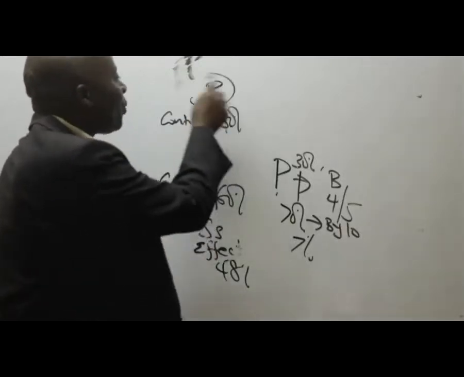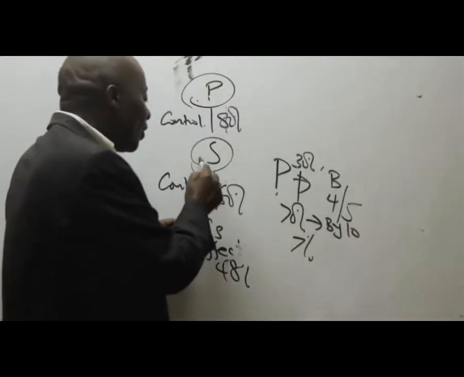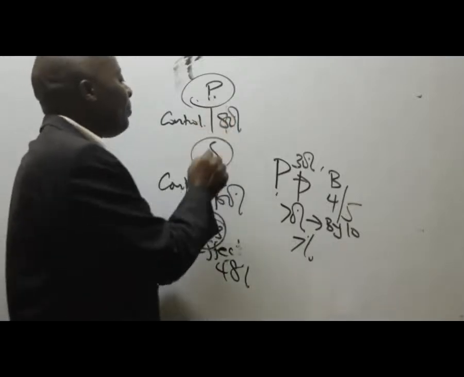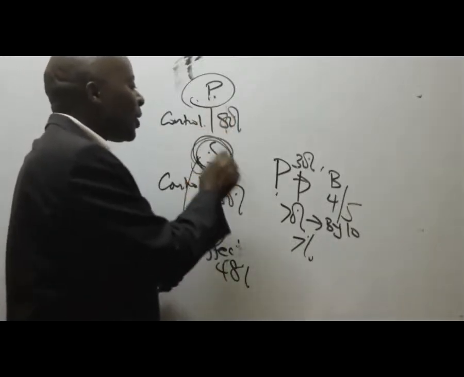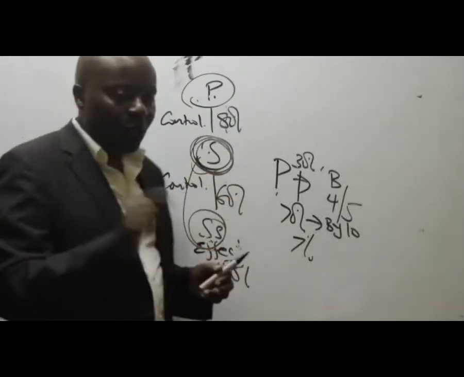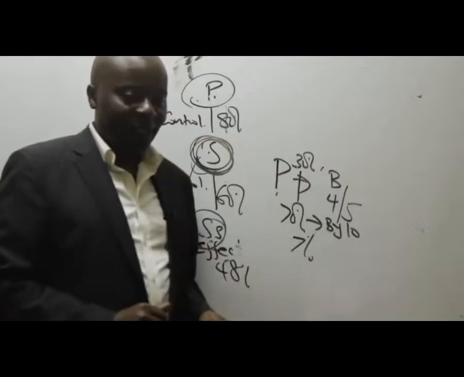Here, we've been able to control S. And S is in control of SS. So it means that we as P, because now we've got majority shareholders, majority directors here, we'll tell majority directors, we want you to go and do this and this in that subsidiary.